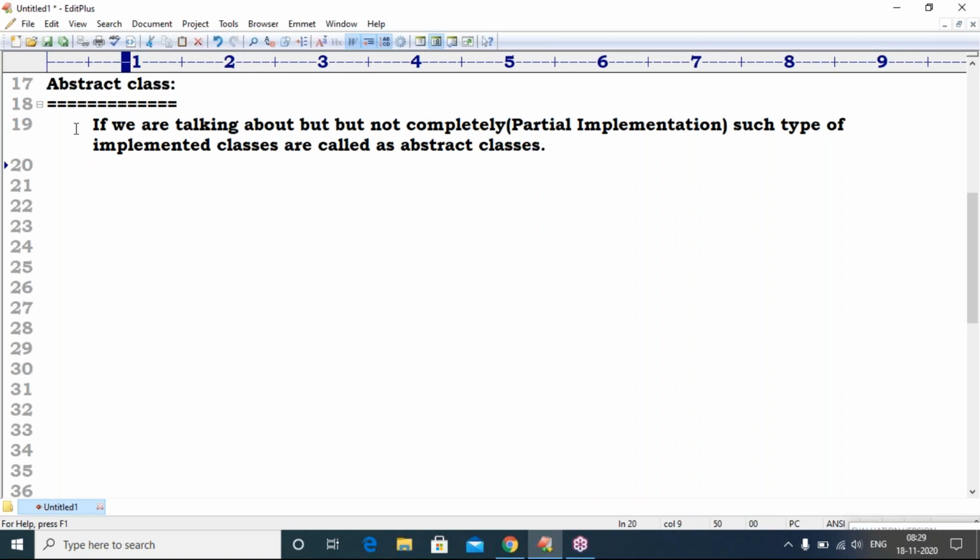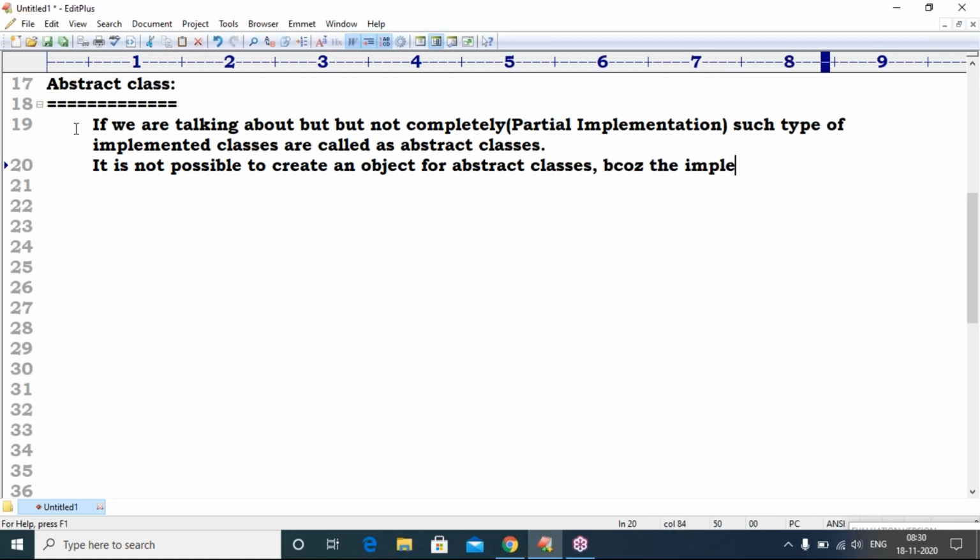Here also one important thing: it is not possible to create an object for abstract classes, because the implementation is not completed.